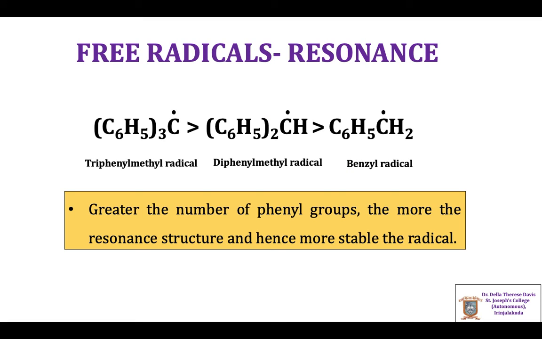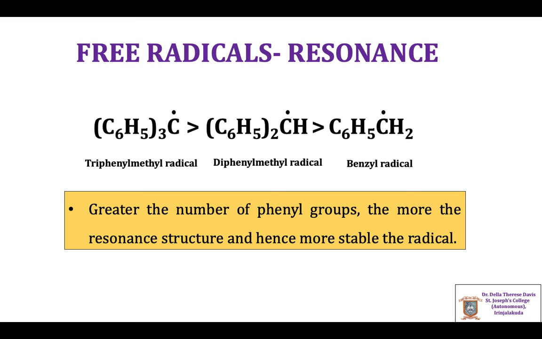As the number of phenyl groups increases, the delocalization of the unpaired electron becomes more possible throughout the rings, and thus the stability of the species increases.